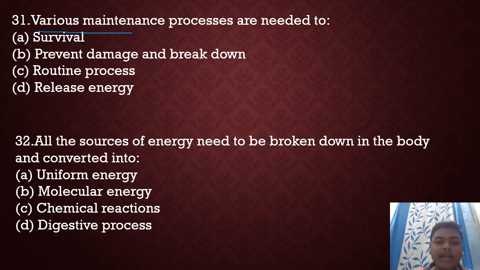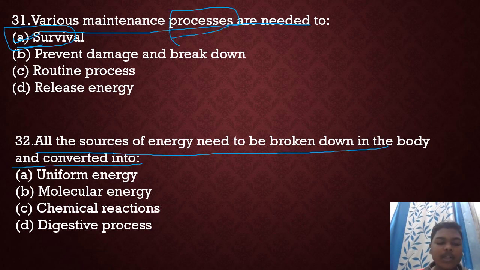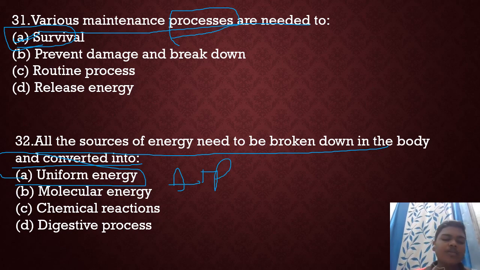Next question: various maintenance processes are needed to dash. So your maintenance processes, which are known as life processes, are needed for survival. So 31 will be option A, survival. Next question. All the sources of energy need to be broken down in the body and converted into dash. So your option will be uniform energy, that is ATP or ADP. So the breakdown of food gives uniform energy.